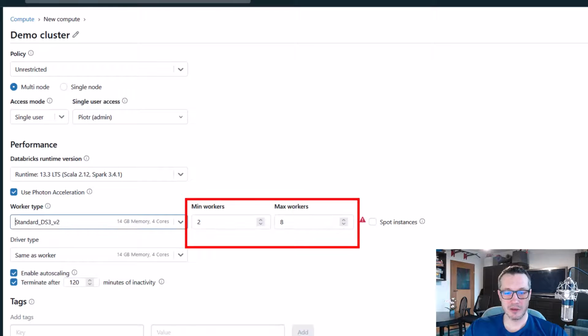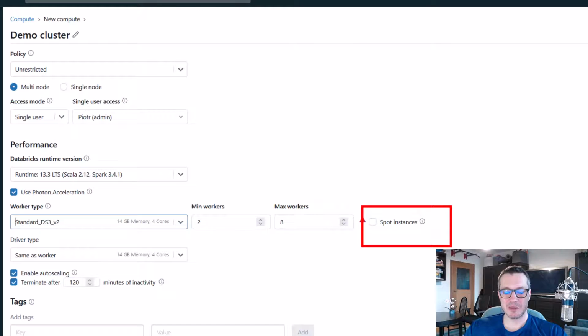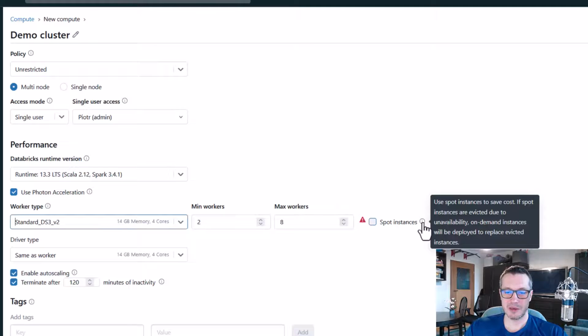And then you can indicate, alright, how many workers you want to have. You might have it as a static value, like always have 4 worker nodes, but you might want to configure it in a dynamic way, so between 2 and 8, depending on a workload. And if you go with this dynamic setting, then it will be up to Databricks engine to determine when you need additional workers. And if such case is detected, Databricks will automatically provision a new worker node for you. So that's a cool thing. Then we've got something about spot instances, and I will talk about it in a second.